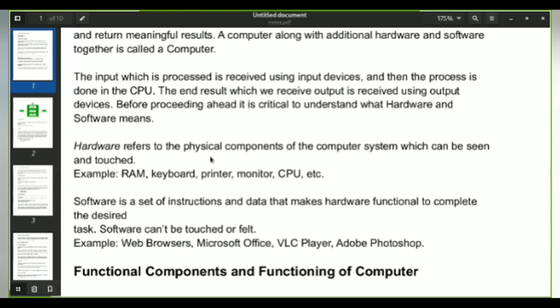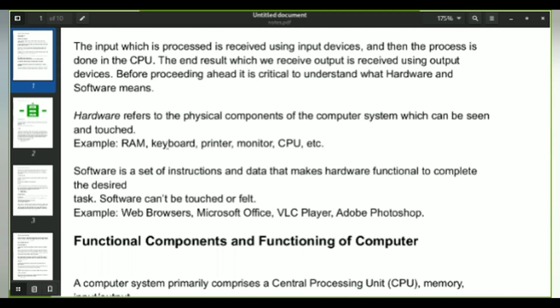So the software is a set of instructions and the data that makes hardware functional to complete the desired task. As I mentioned, you can touch the hardware components and you can even feel them. But in software, you can neither touch them nor feel them. Hardware examples are RAM, keyboard, printer, monitor, CPU, and many more. It can even be the mobile screen. And software examples can be web browsers, YouTube, Microsoft Office, the VLC player. The VLC player is nothing but where you play the music.